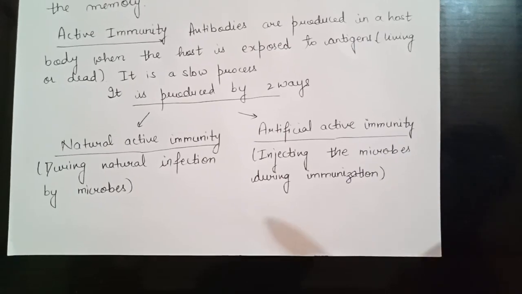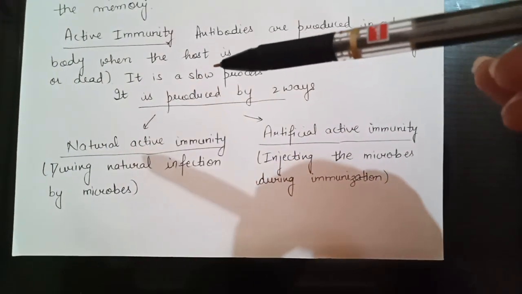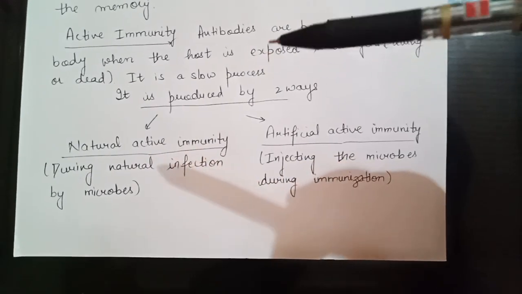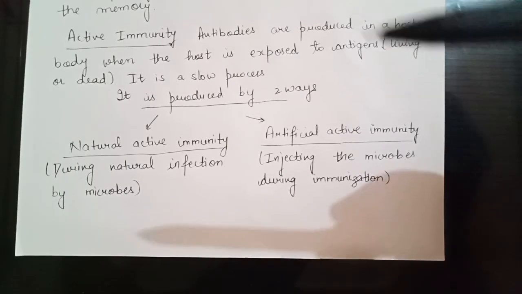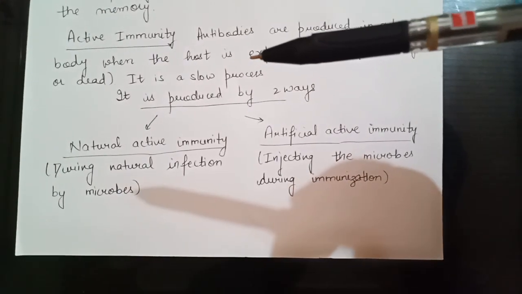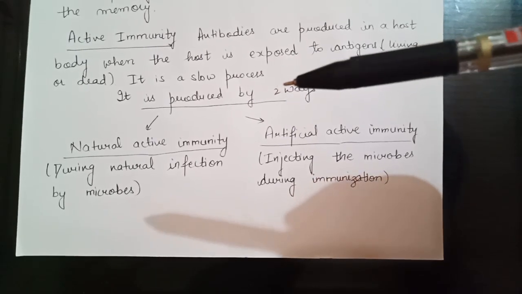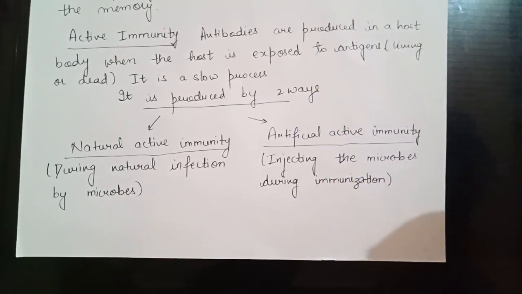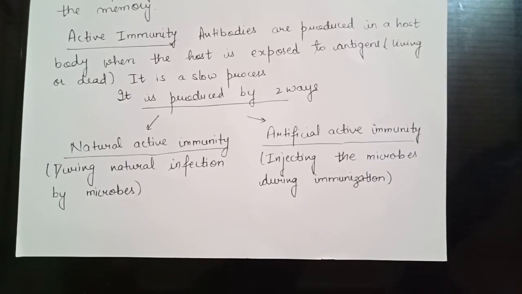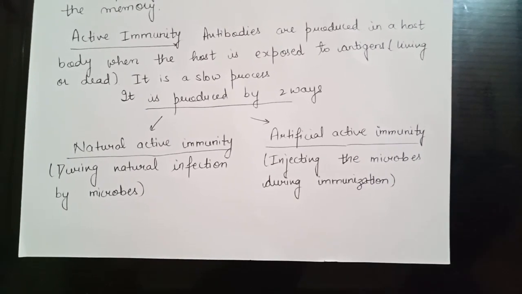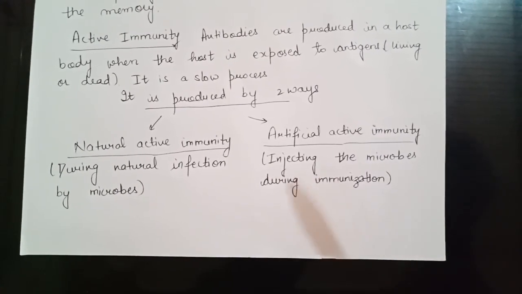produced from outside. Active immunity is a slow process of generating immunity, because only when there is exposure to an antigen in the body are the antibodies produced. Clear? That's why it is a slow process. But passive immunity means ready-made antibodies are injected or introduced into the body. That is known as passive immunity.